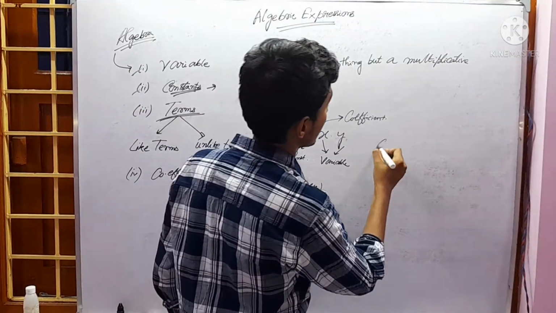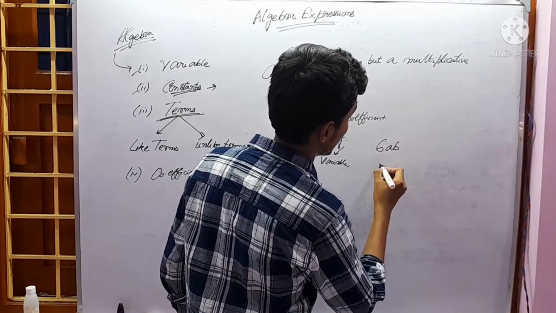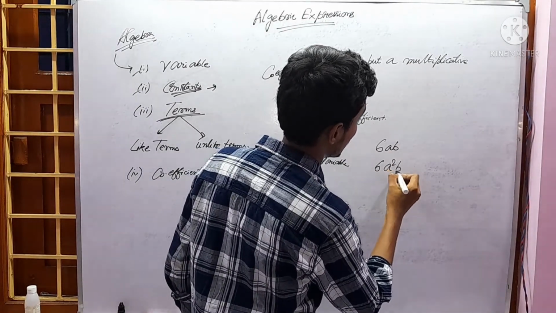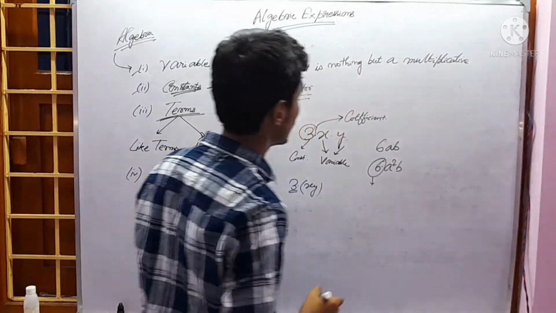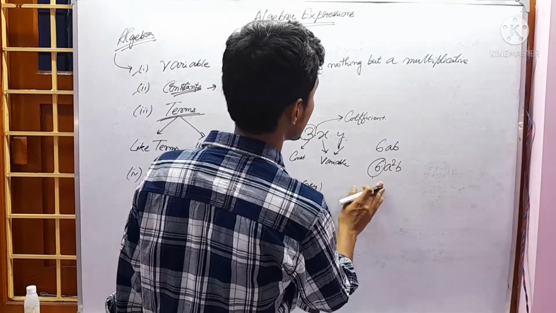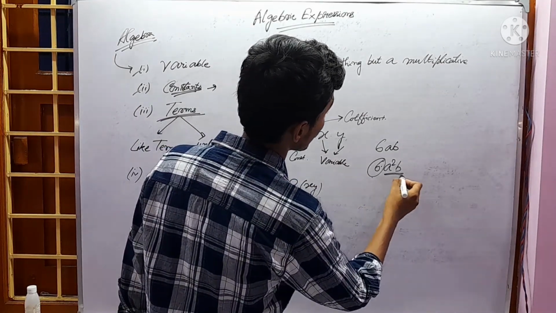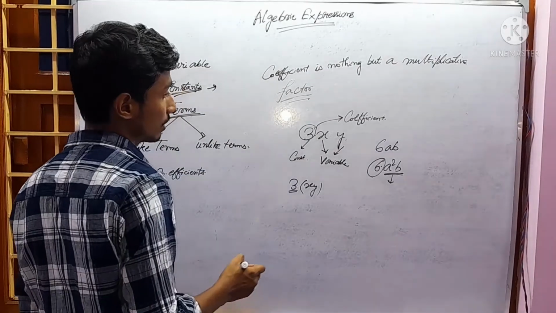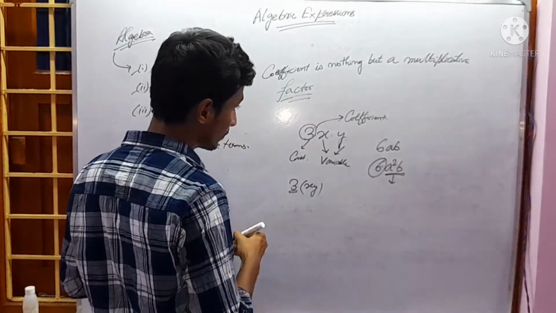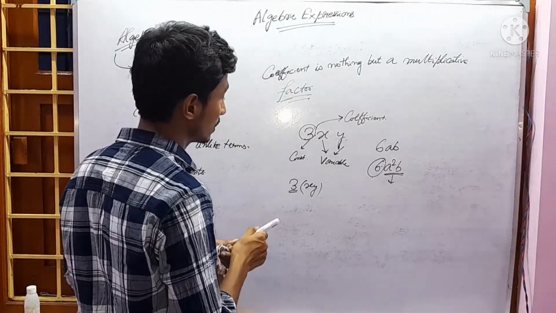Let's take 6a square b. 6 is the multiplicative factor. Now you tell, as 6 is a constant, so a square b is not a coefficient? It's also a coefficient. We tell them multiplicative factor. Let's go through some examples, then you can understand this very easily.